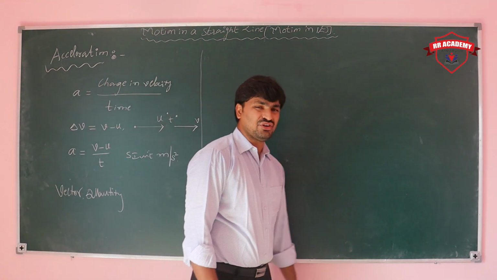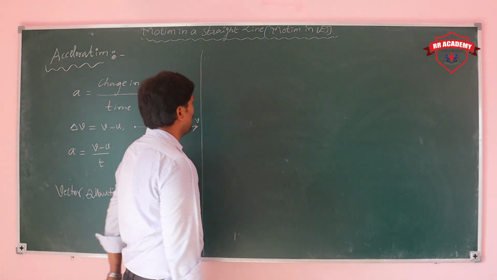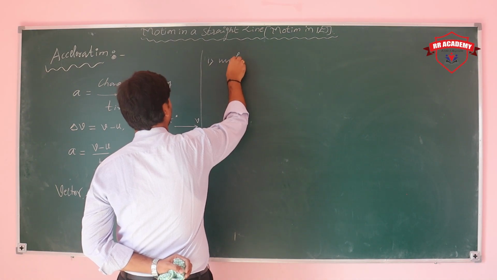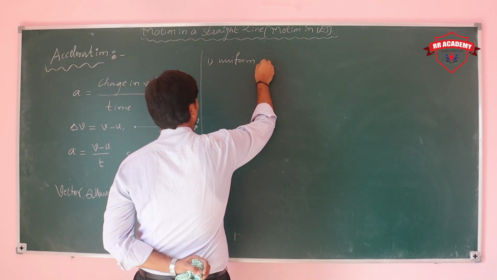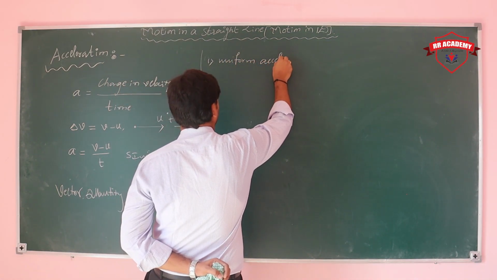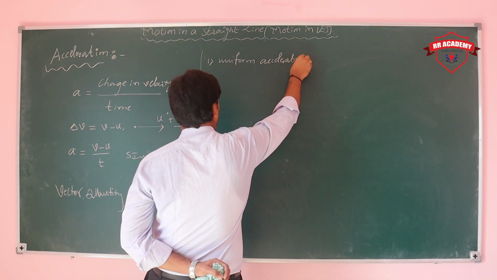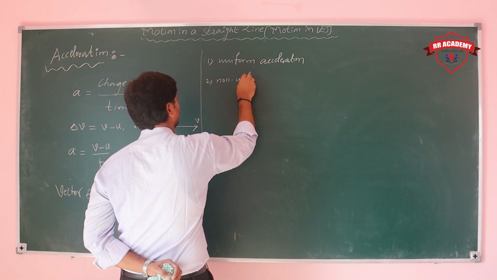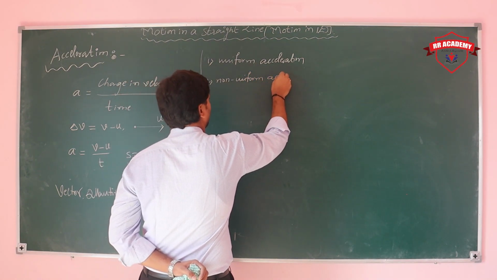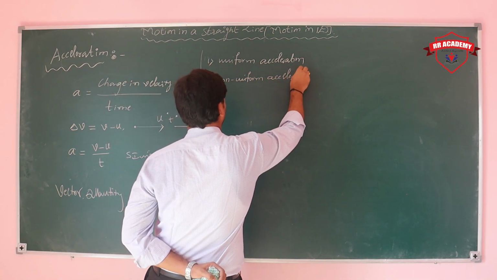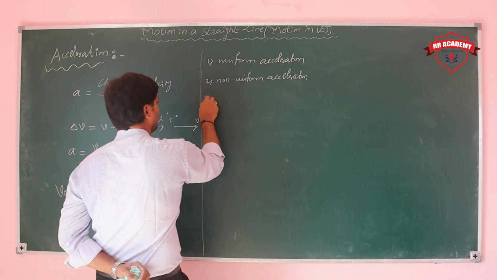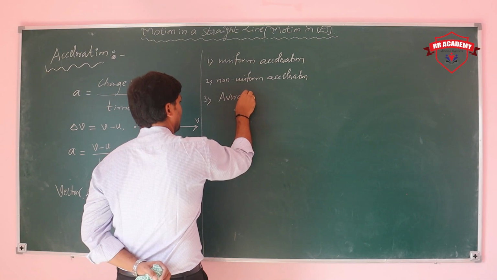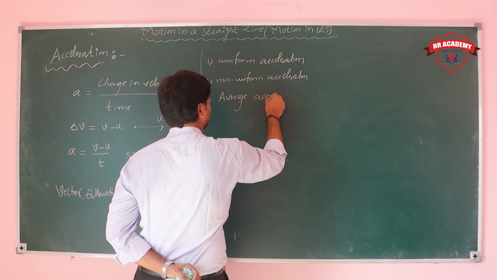Generally we have different types of accelerations. What are those? First, uniform acceleration. Next, second one, non-uniform acceleration. And third one, average acceleration.